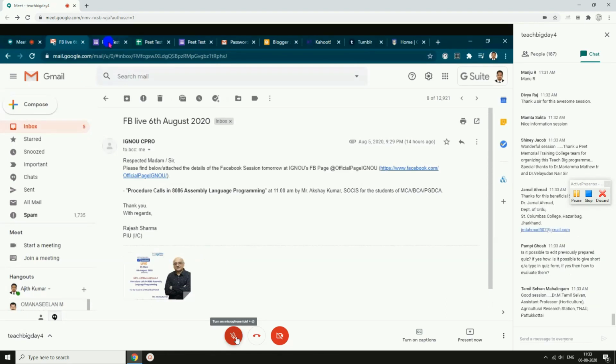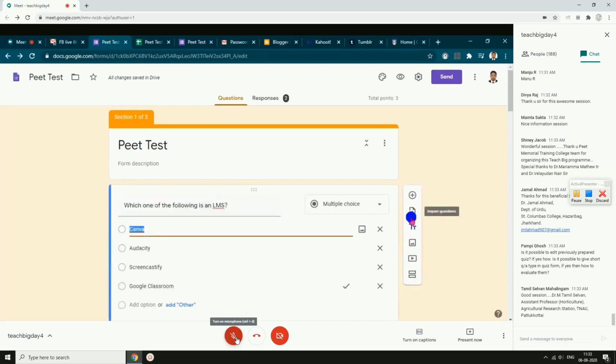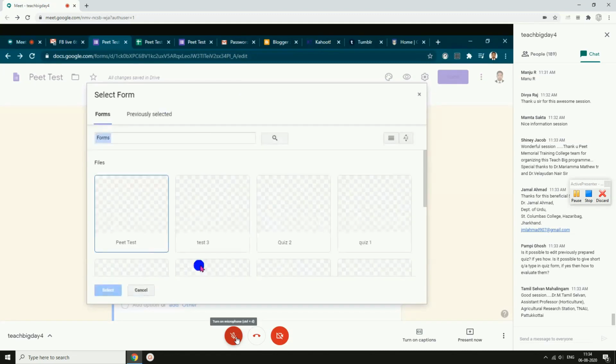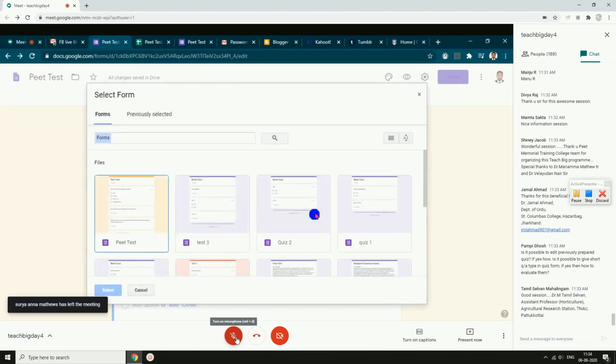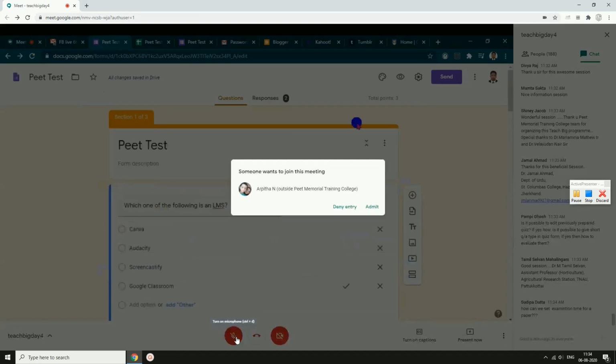Yeah, that you can do. You can just try this possibility: import questions. There is something like import questions. You just click on that and see. If it is there in a Google Sheet, Excel sheet, or somewhere in a Google Doc, you can have a try over that.